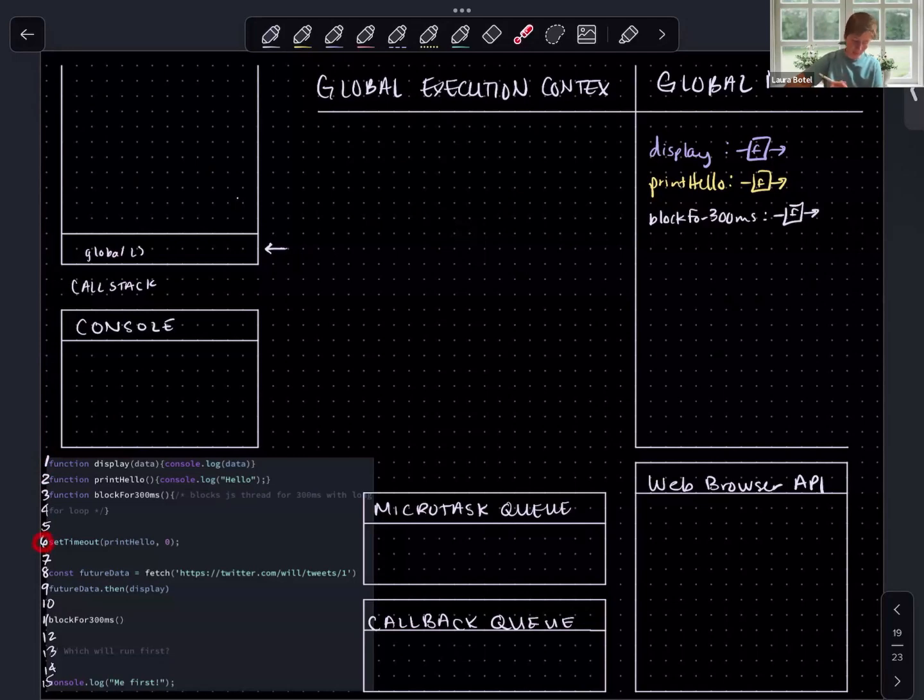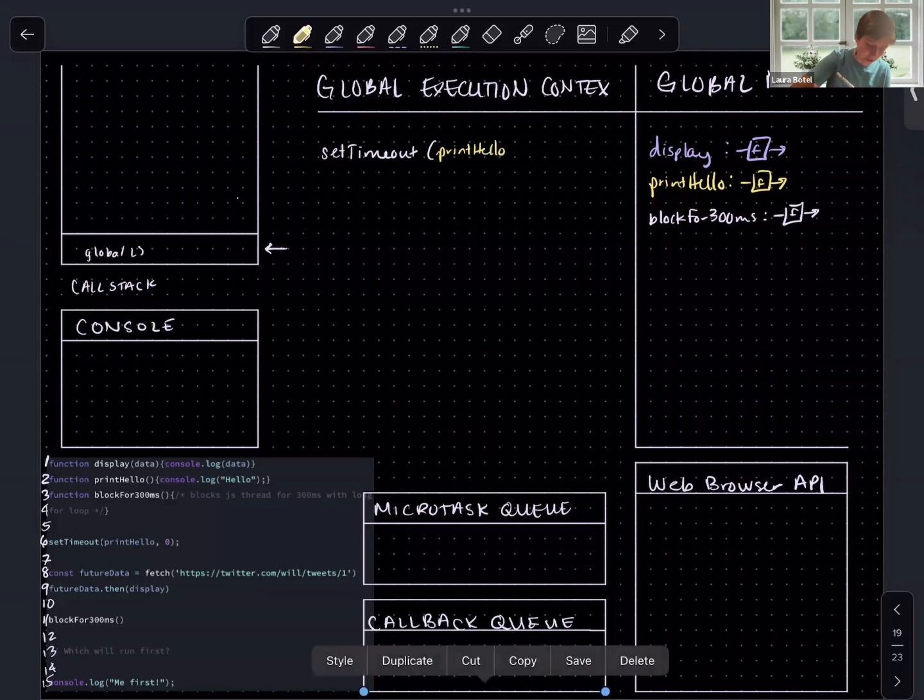Well, it's line 6, where we're going to invoke the built-in function setTimeout, passing it 2 arguments, print hello and 0. So we're invoking a function, which means that we need to open up a function execution context. What are the arguments here? Well, the first one is print hello, which is a function definition, and the second one is 0, the number 0.